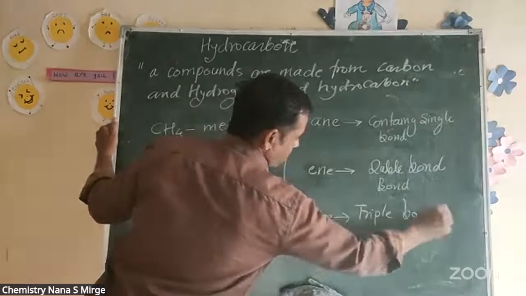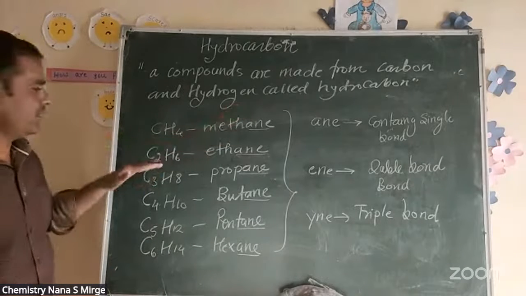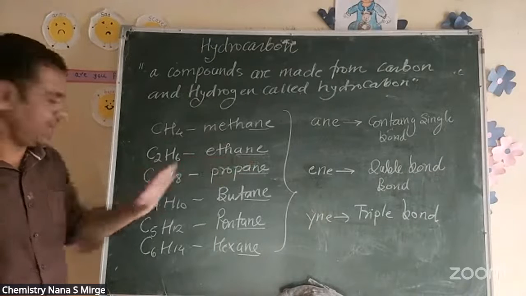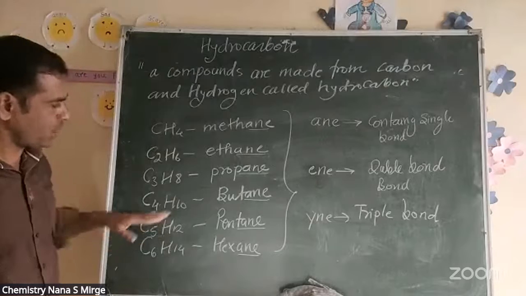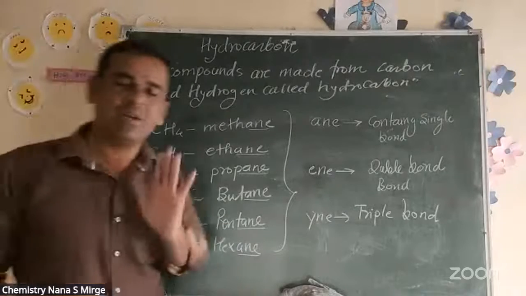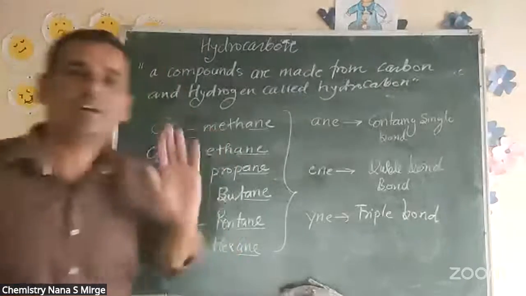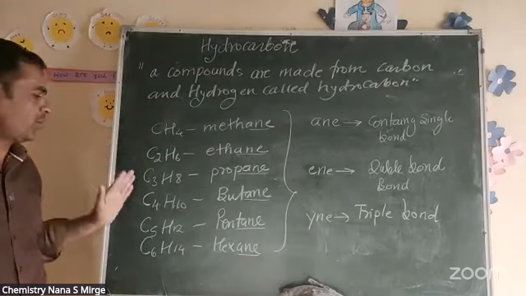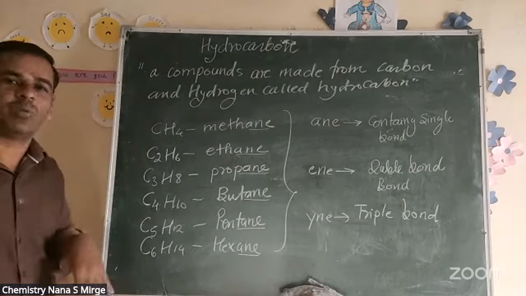So one carbon is methane. 2 carbon is ethane. 3 carbon is propane. 4 carbon is butane. 5 carbon is pentane. 6 carbon is hexane. Up to hexane, okay. You should know up to hexane. You can remember all the names: methane, ethane, propane, butane, pentane, hexane, heptane. So 7 अगर होगा तो वो हेप्टेन आ जाएगा.